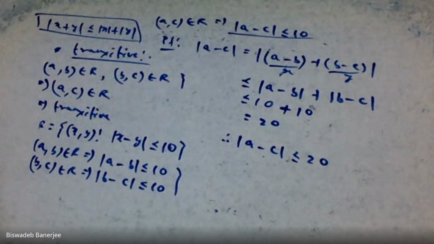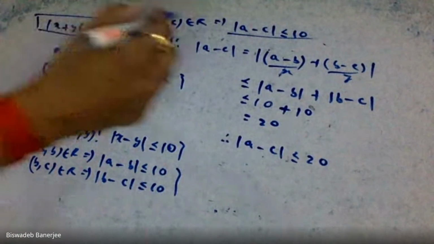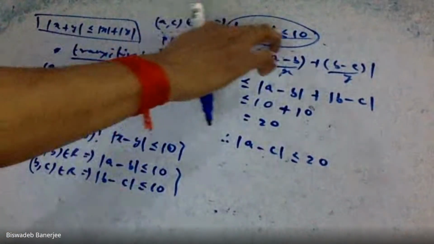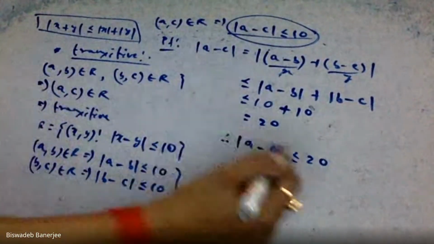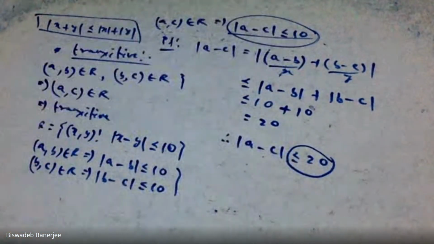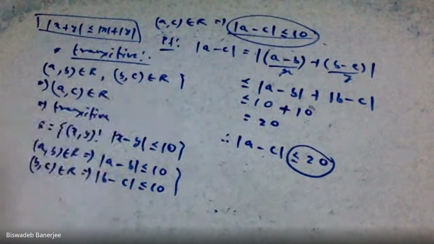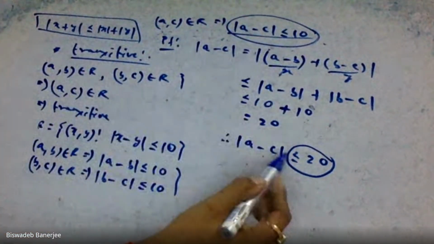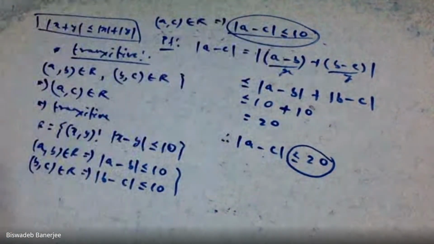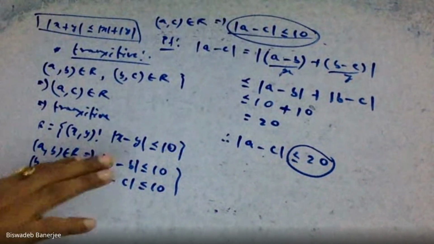Now, can we say that mod of a minus c is less than or equal to 10? See, we need to show mod of a minus c less than or equal to 10. Now, does less than or equal to 20 imply less than or equal to 10? My question is, if a number is less than or equal to 20, does it imply that the number is less than 10 as well? Answer is no.